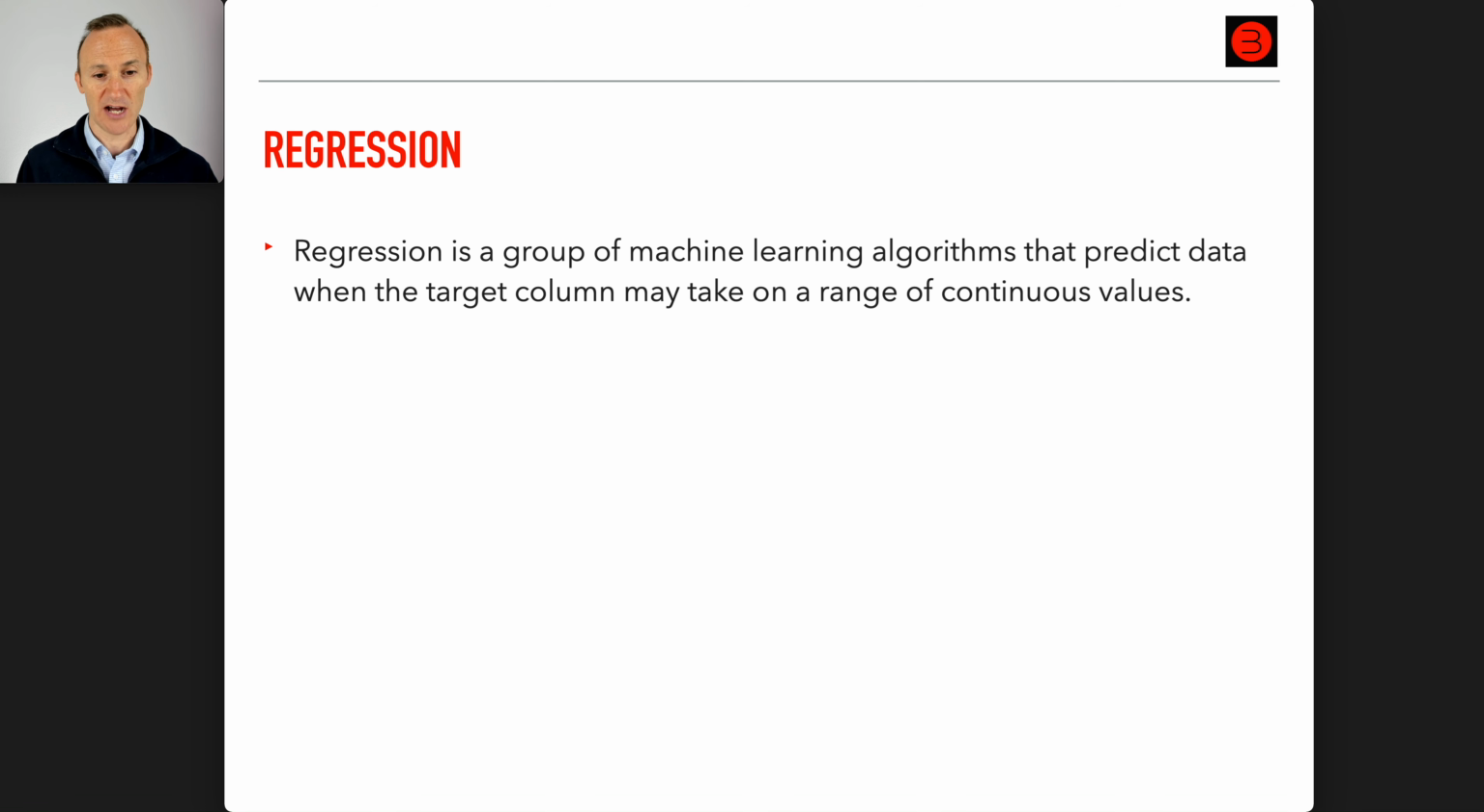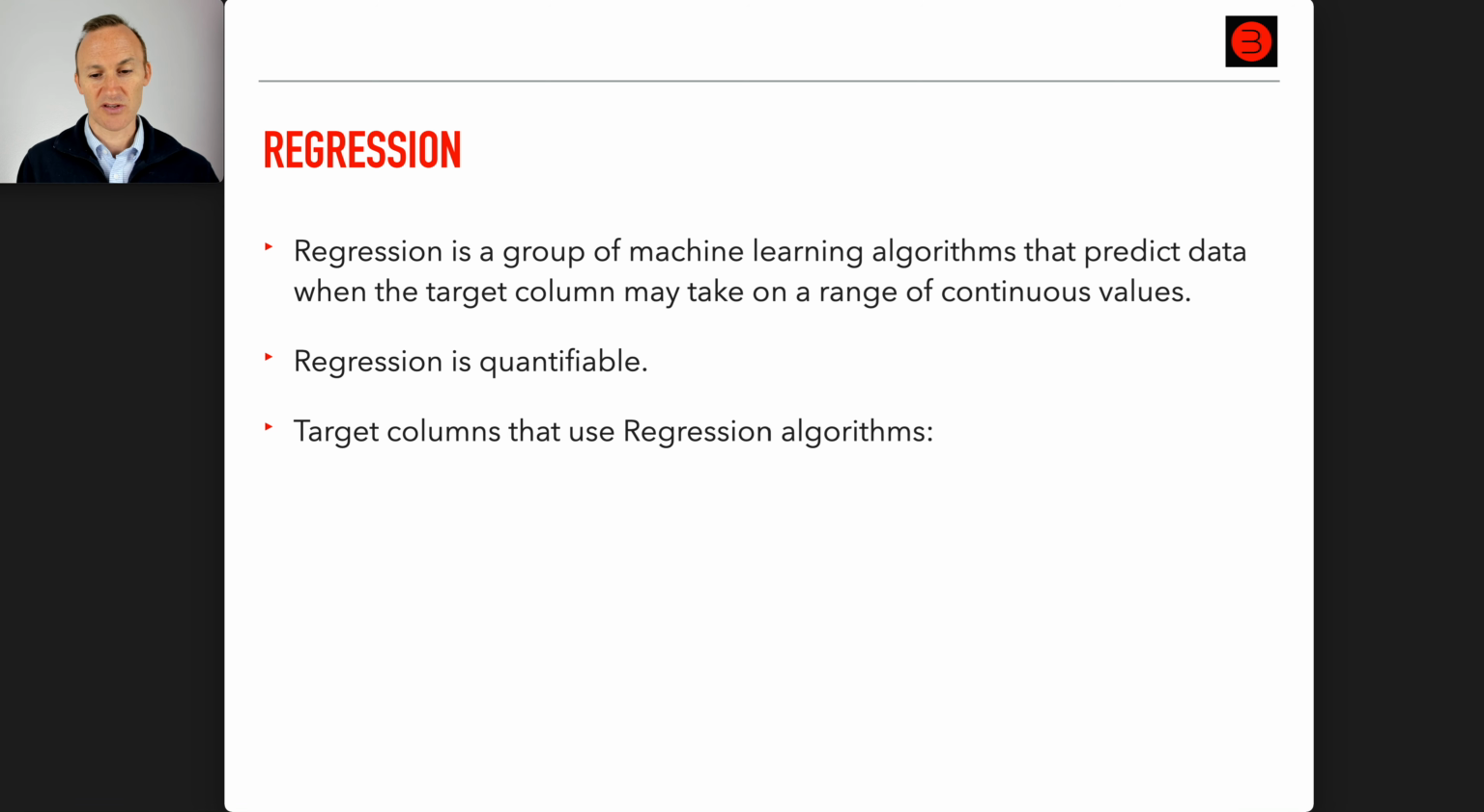of continuous values. Regression is quantifiable. So it answers the question, how many, how much, how often? Target columns that use regression algorithms include height, as height could take on a range of values. Conceivably, there's no limit to those values.